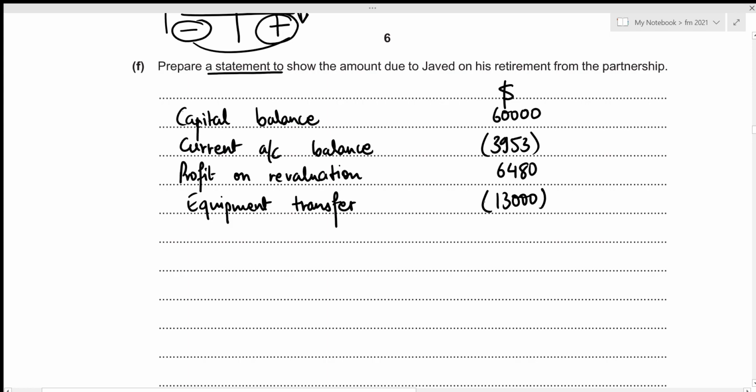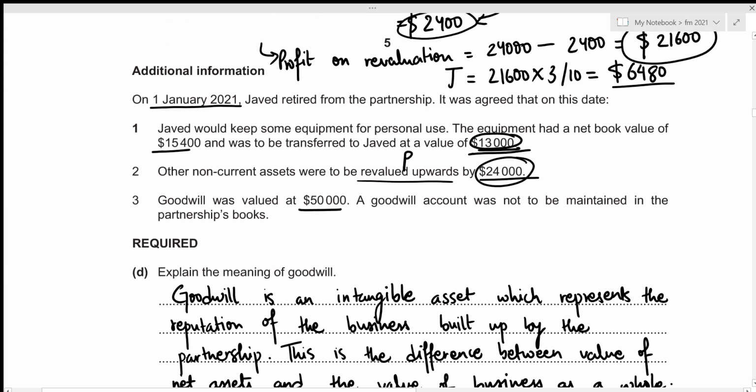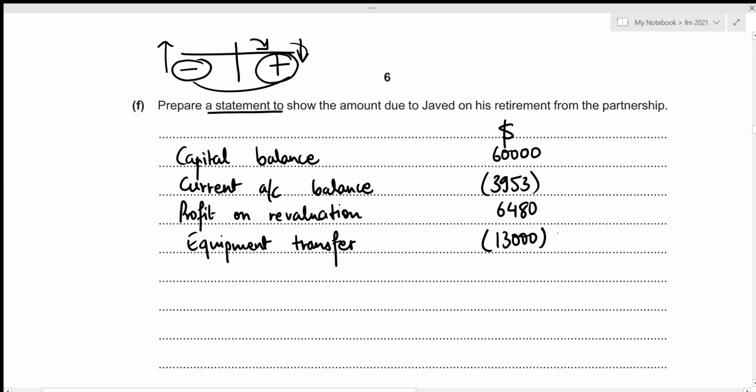Alright, then we were also given the amount of goodwill, and Javed needs to receive his share of goodwill, which again is 3 out of 10 parts. So goodwill for Javed would be 50,000 times 3 by 10, which gives us 15,000. This is something he is going to receive from the partnership, so it increases his capital account balance, and this amount of 15,000 should be added in our statement. That is the goodwill with the amount of 15,000.